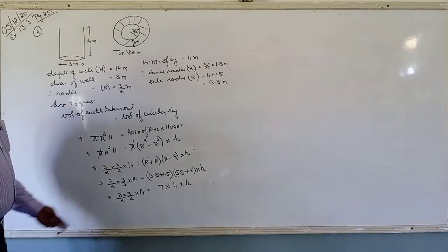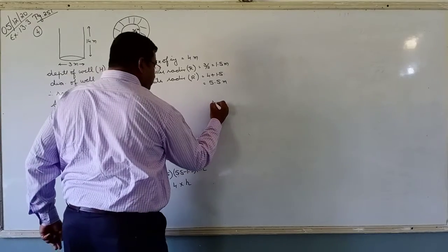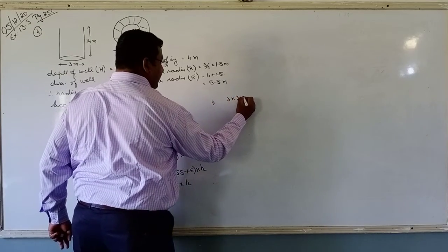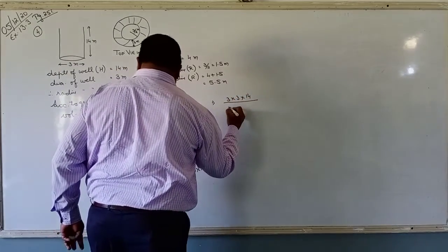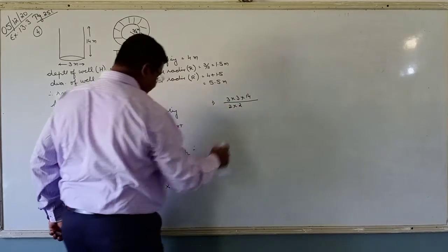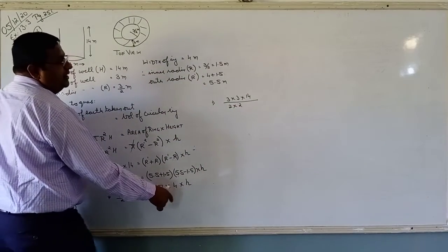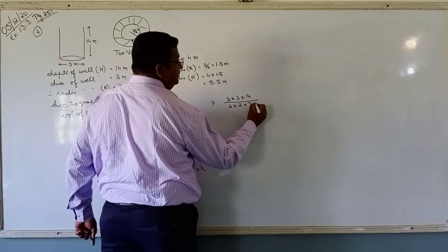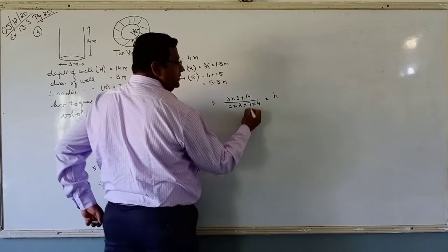Can we solve? Simple calculations now. 3 into 3 into 14 upon 2 into 2. 7 and 4 on the multiplication side goes into division, is equal to h.